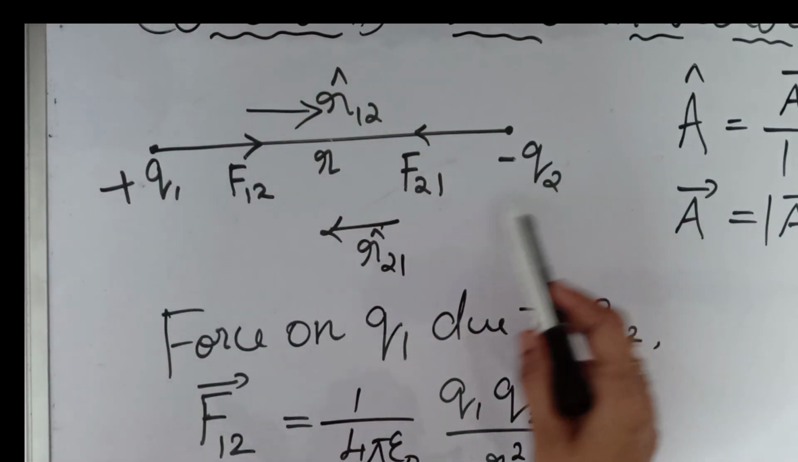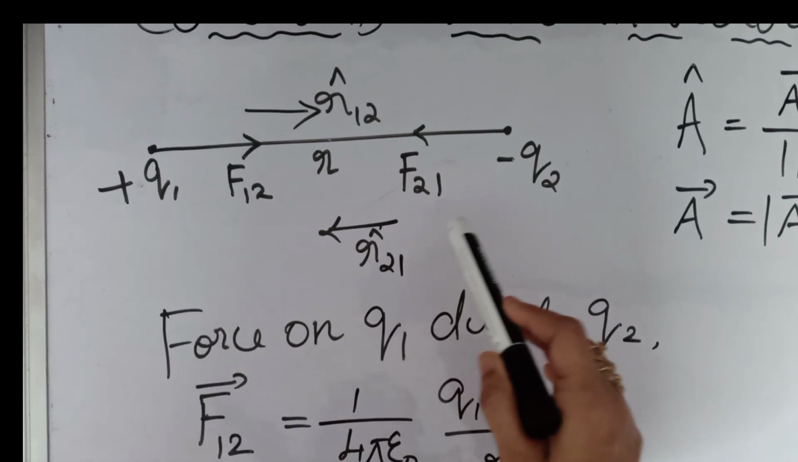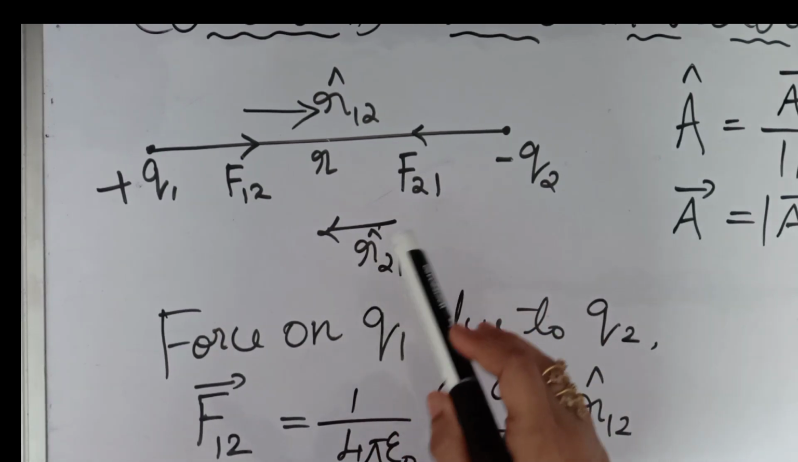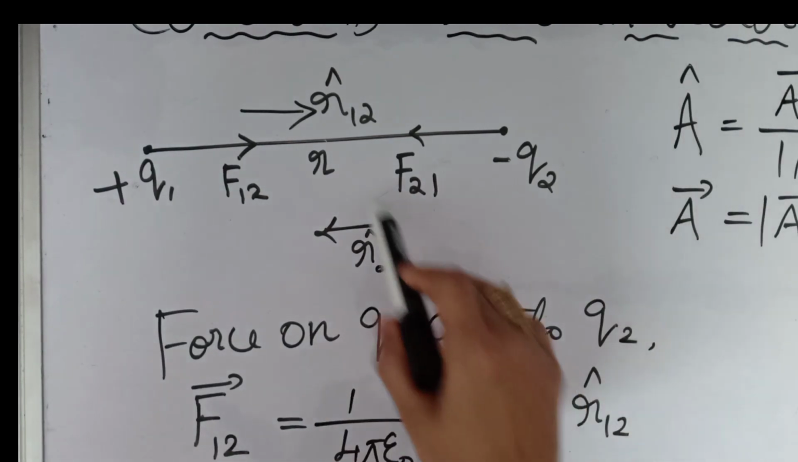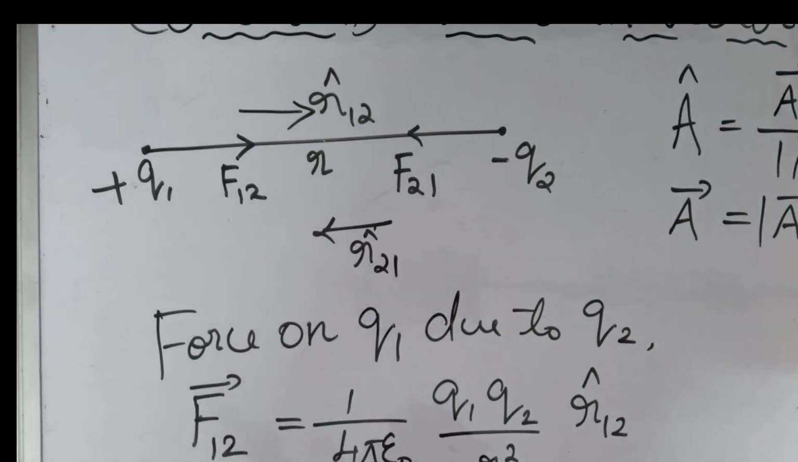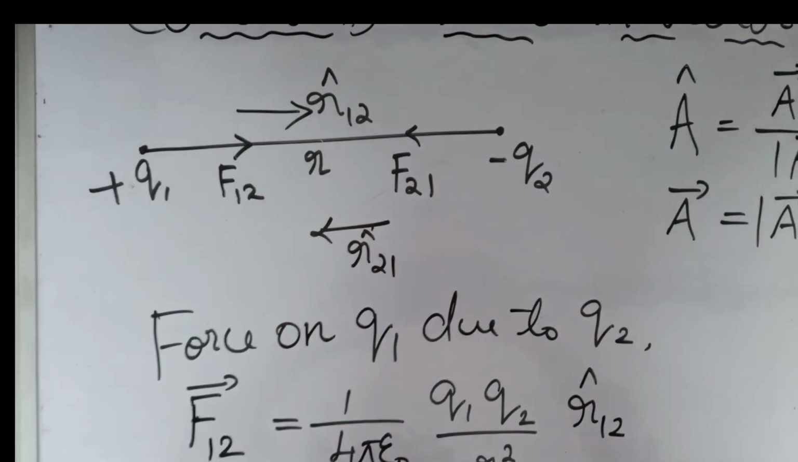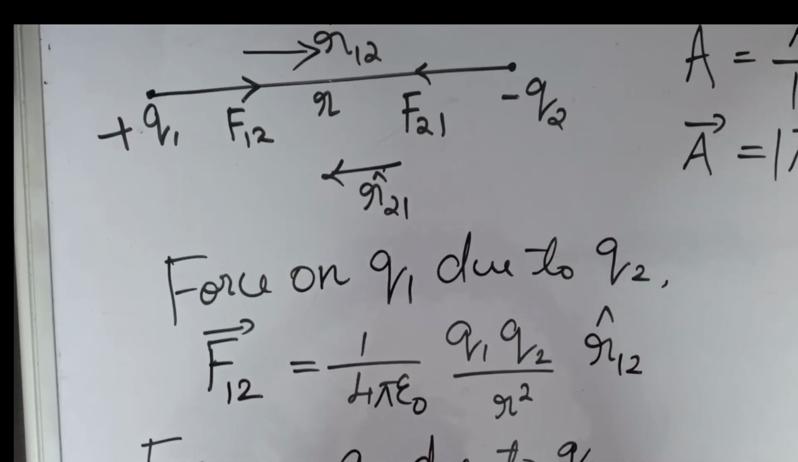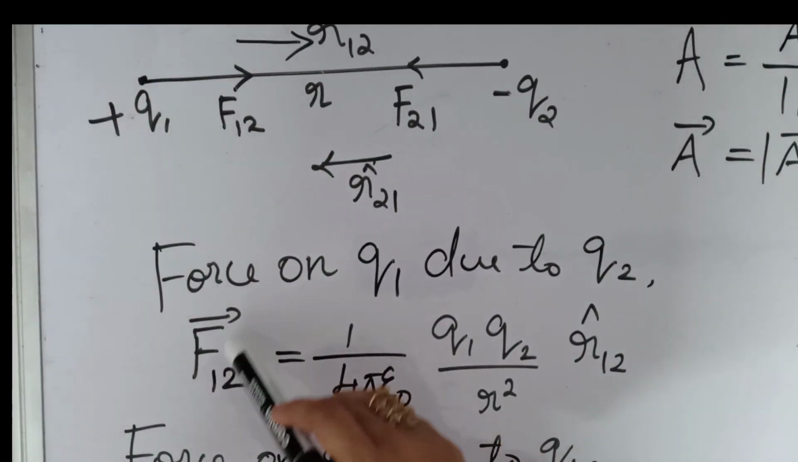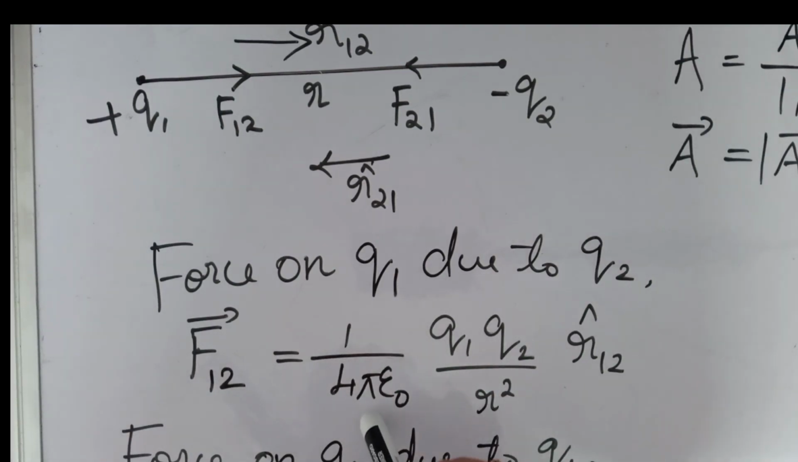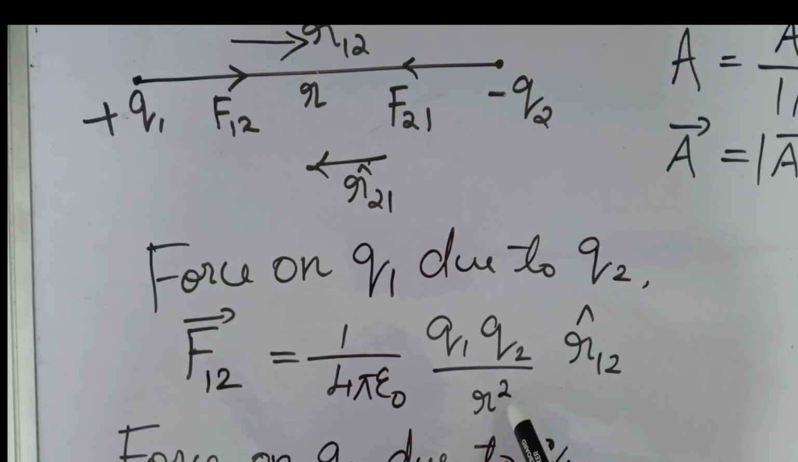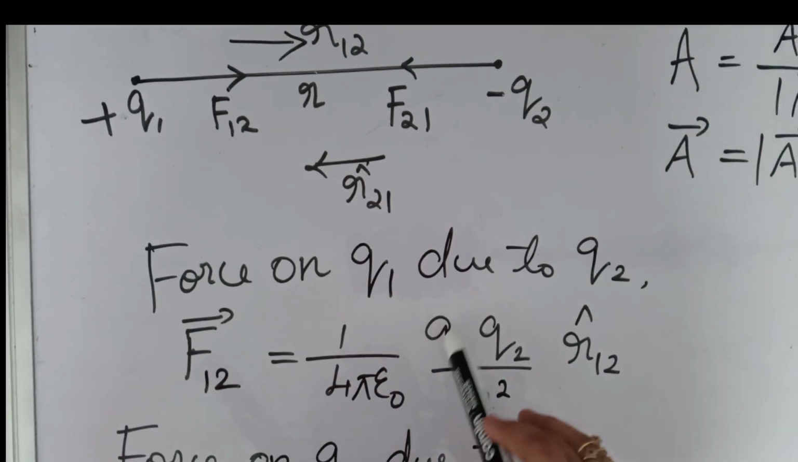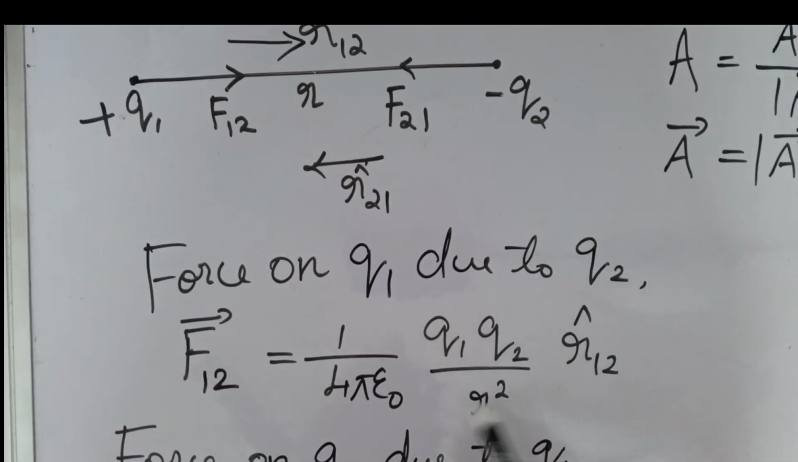Right. Here also we have the unit vector, that means R21, acting in this direction. So these two are the unit vectors. Now we can find the force on Q1 due to Q2. How can we write it? The magnitude we can easily write. F12 is equal to 1 by 4 pi epsilon 0, the two charges Q1 and Q2, divided by distance square, that is R square. So 1 by 4 pi epsilon 0 Q1 Q2 by R square is the magnitude.